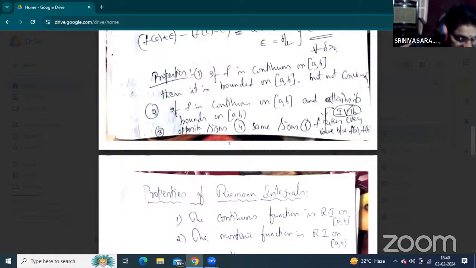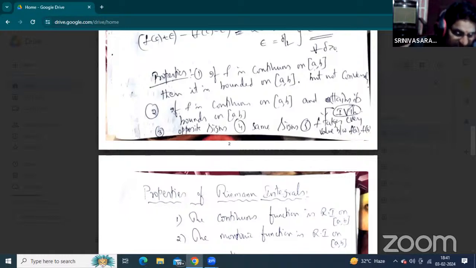The third property: the given function is continuous on closed interval AB. Now we must discuss the functional points f of A and f of B. It has the same signs. Same signs means f of A less than 0 and f of B less than 0, or f of A greater than 0 and f of B greater than 0. Then automatically f of x is less than f of c. When the function is continuous and bounded on interval AB, it has the same signs.